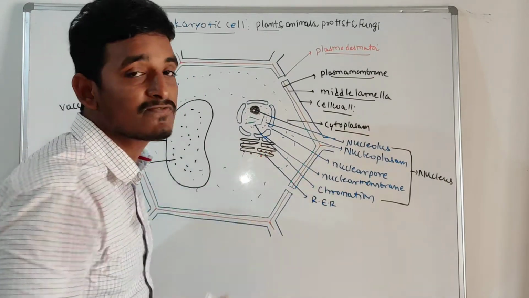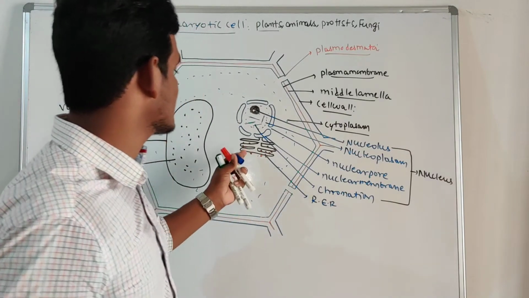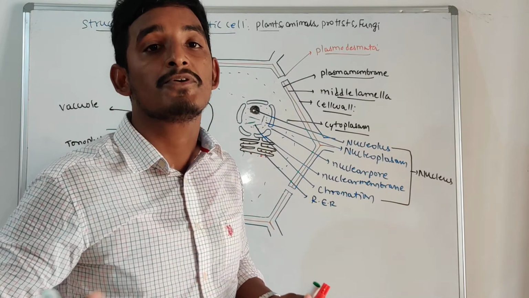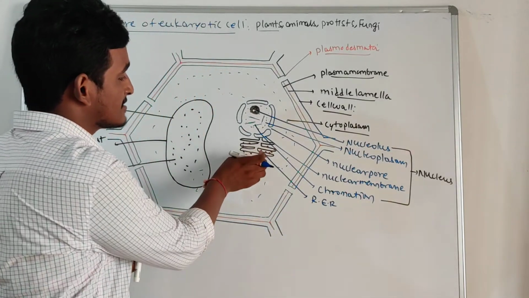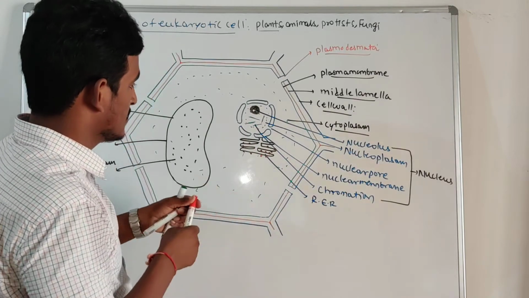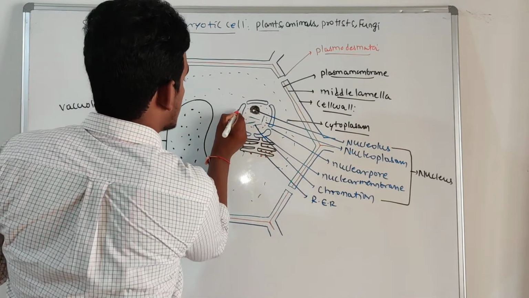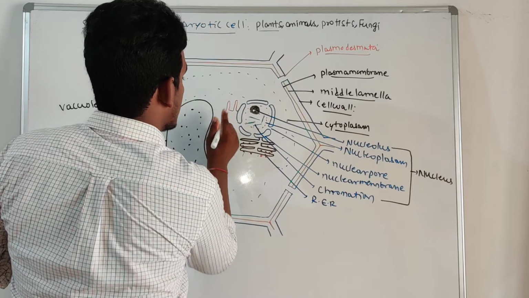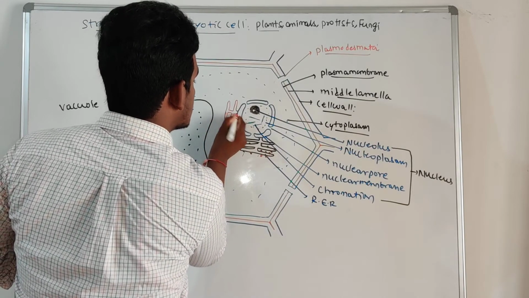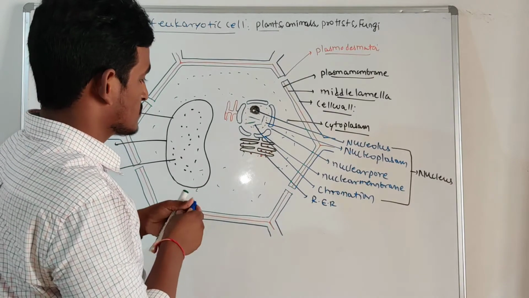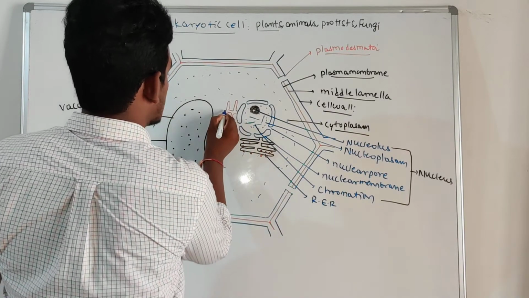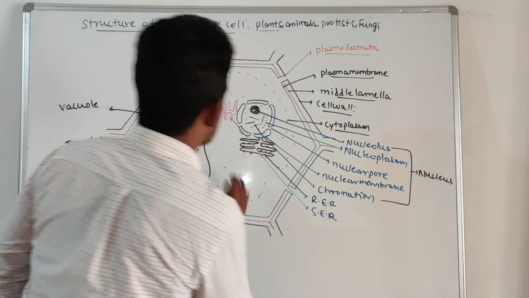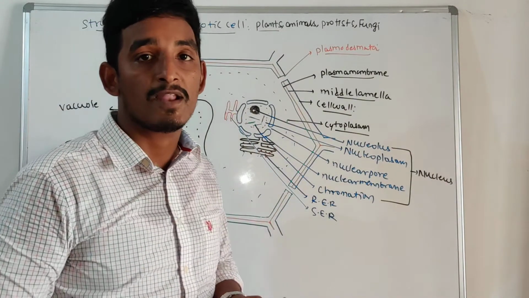Ribosomes are found in both prokaryotic cells as well as eukaryotic cells. In prokaryotic cells, those ribosomes are freely distributed in the cytoplasm, but here the ribosomes are attached to the endoplasmic reticulum. Along with this, in some portions of the endoplasmic reticulum there are no ribosomes on the surface. This is called the smooth endoplasmic reticulum, SER. There are no ribosomes on its surface.